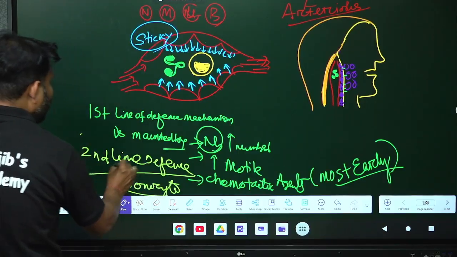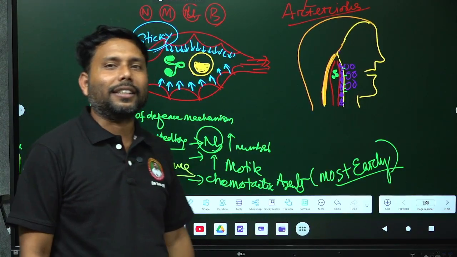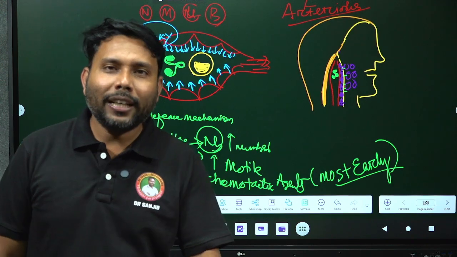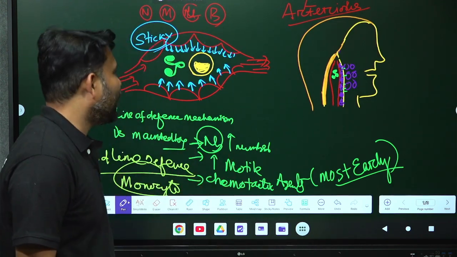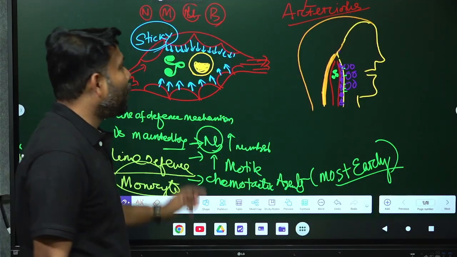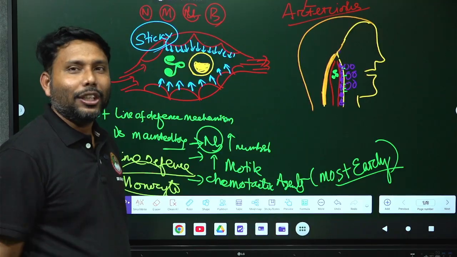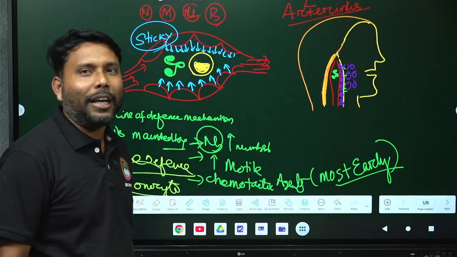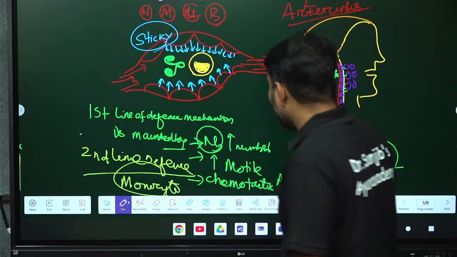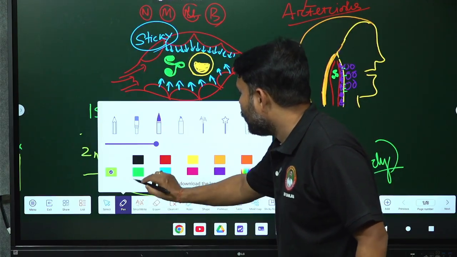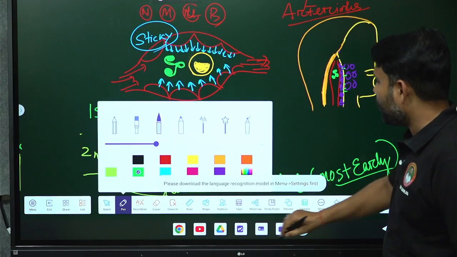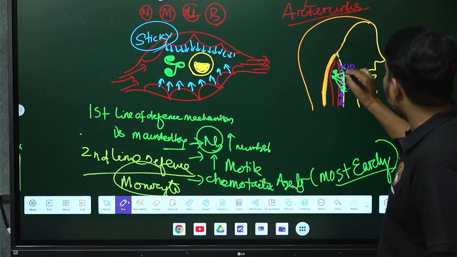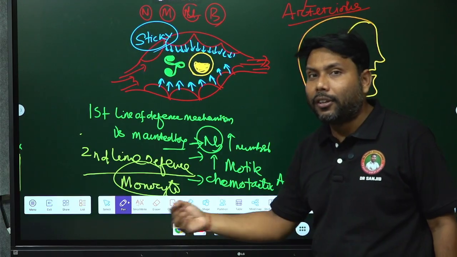Can you tell me what is the difference between monocyte and macrophage? It is very interesting and normally asked in the examination. My dear students, remember one thing: when monocyte is in the blood vessel, it is called monocyte. When monocyte comes to the active site to counter the bacteria, it is called macrophage. It was the neutrophil that is released, comes to the bacterial site, acts on the bacteria and tries to damage them. How neutrophil damages, I will discuss, don't worry.